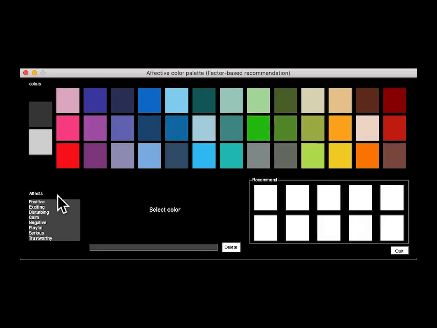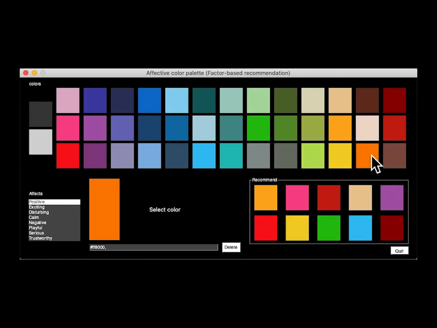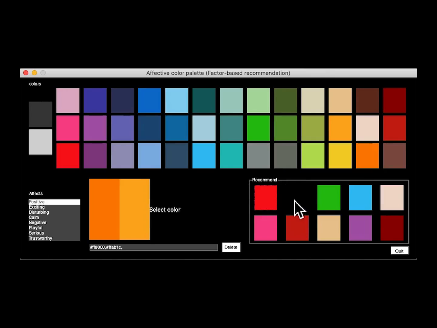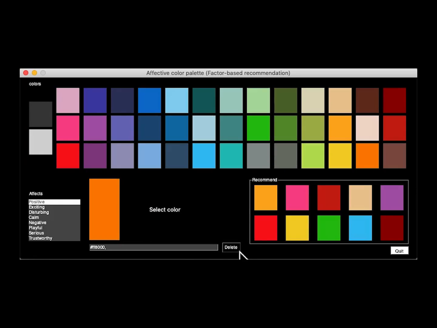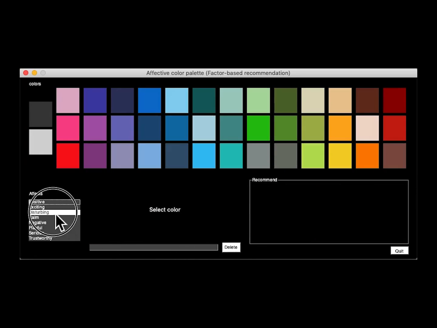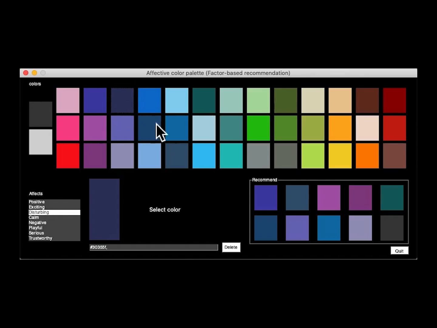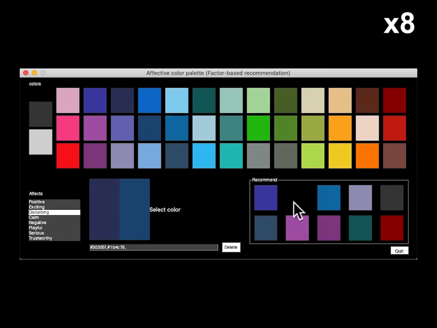We are now ready to take full advantage of the tensor-based approach to respect the trends in color choice for all affective categories. In this case, the users are asked to select their preferred color samples for multiple affective types at once. For the affect positive, a recommendation system can fully respect the trend of initially selected colors while excluding unwanted dark colors at the same time. As for disturbing, our system successfully limited the proposed colors to dark colors, compared with the previous results.